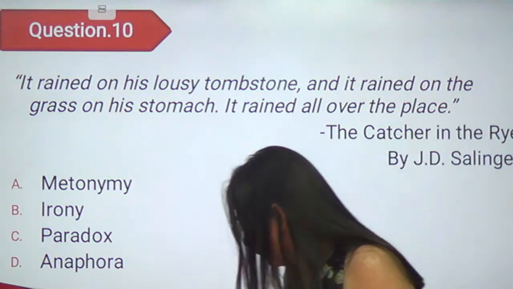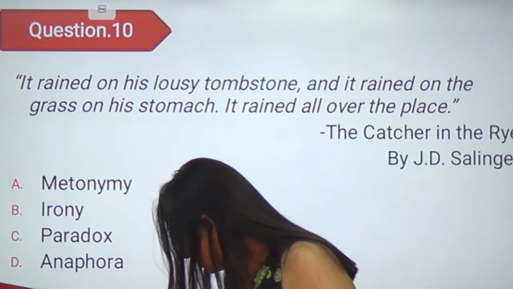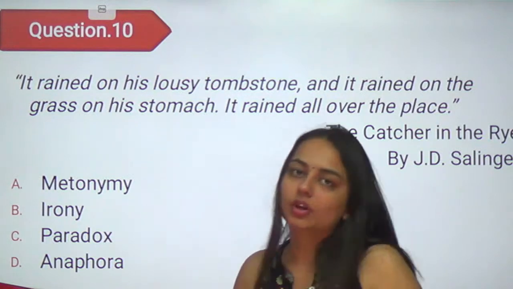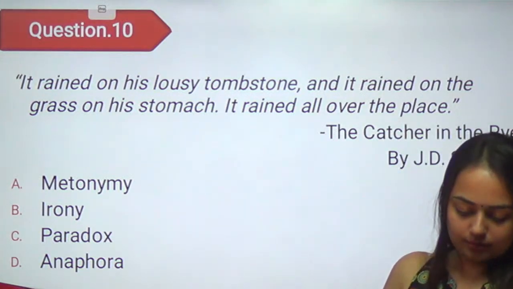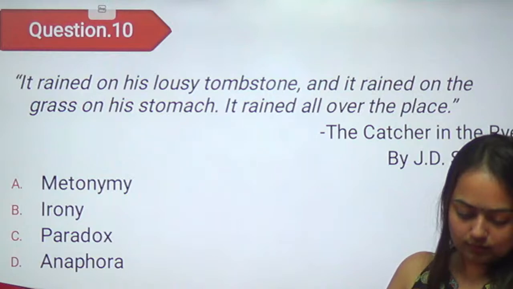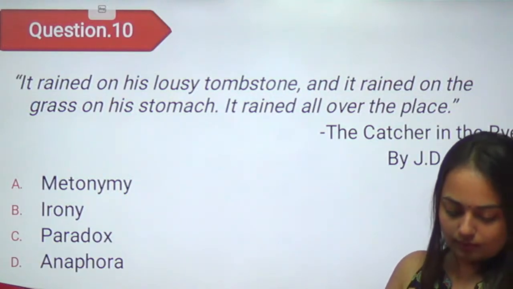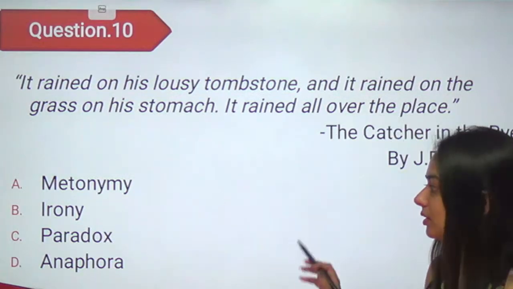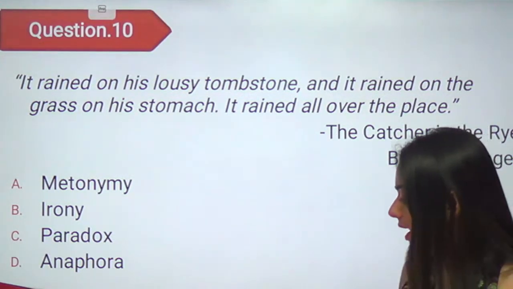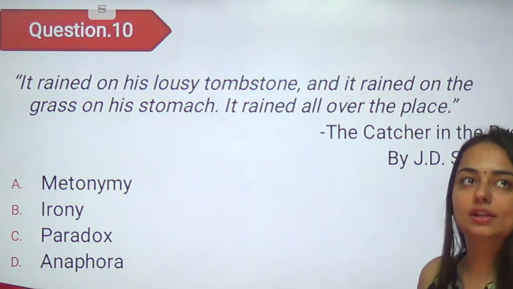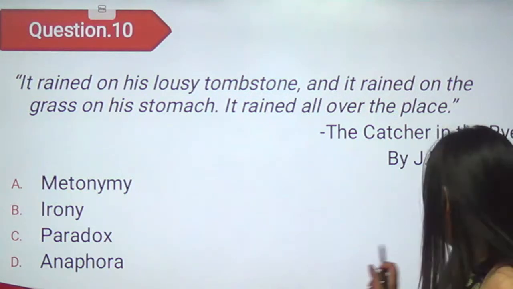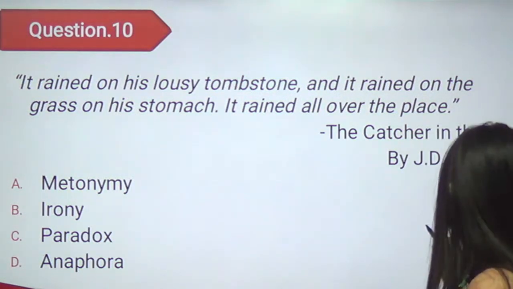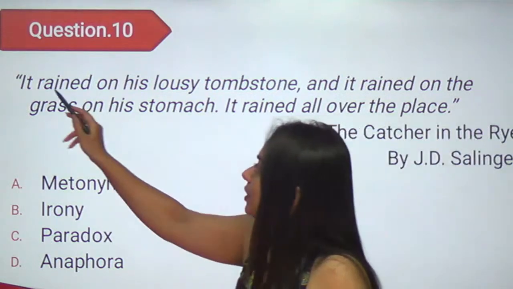Can you see a repetition of something? What do you think about this one, students? Come on, this is the last question for today. Let us see who's going to answer this one. Can you see the repetition of this?